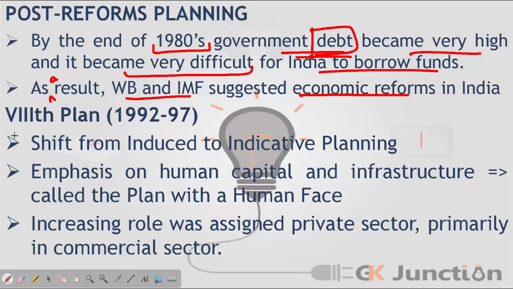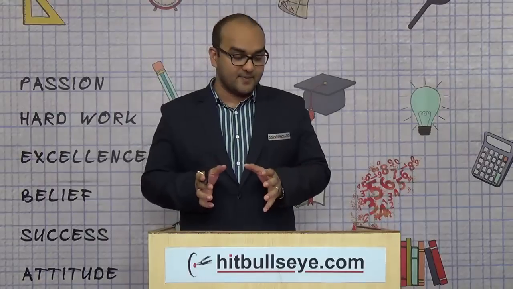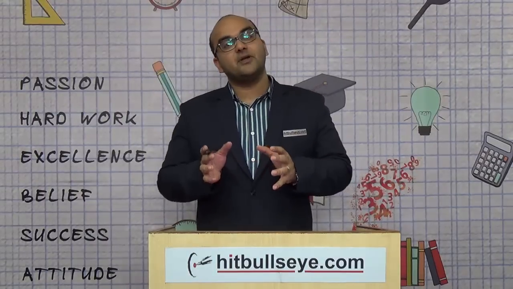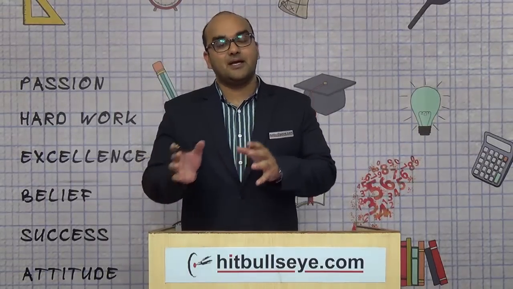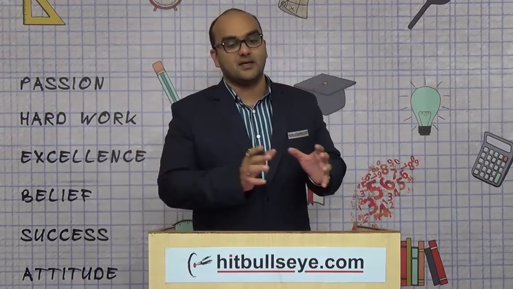So the eighth five-year plan is historical in the sense that it introduced three major reforms: liberalization, privatization and globalization. So there was a shift from induced to indicative planning. Earlier, the government never incentivized the private sector to invest in certain industries.